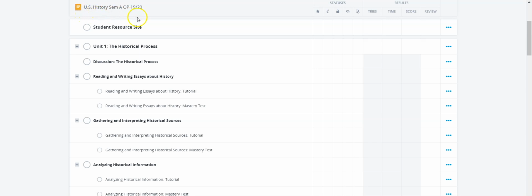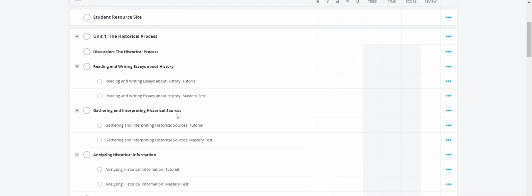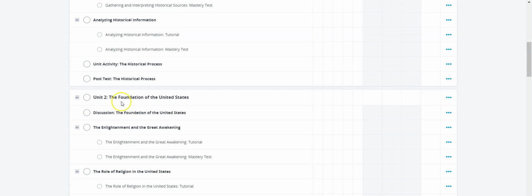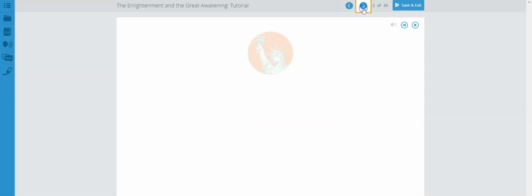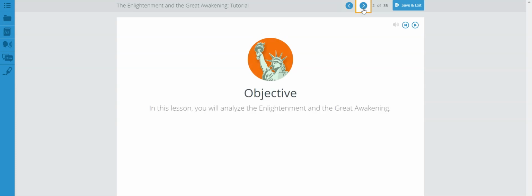Today we're looking at U.S. history, and we're actually looking at Unit 2, the foundations of the United States, and we're looking at the tutorial, the Enlightenment and Great Awakening. Please remember that it is a requirement for you to have a notebook so that you can be taking notes as you're reviewing these tutorials, because those notes will help you when it comes time to doing your unit activity, as well as taking any of the many tests that you will encounter in this class.